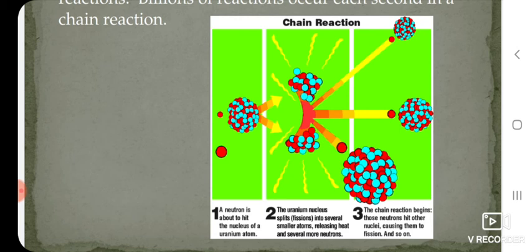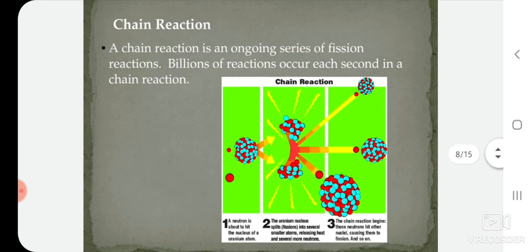As we know, in uranium fission, 3 high speed neutrons are generated. Those 3 high speed neutrons again collide with another 3 uranium atoms, and those 3 uranium atoms generate 9 high speed neutrons. Those 9 high speed neutrons again collide with 9 other uranium atoms. This is a chain reaction. It is a continuous process. That is why we call it a chain reaction.